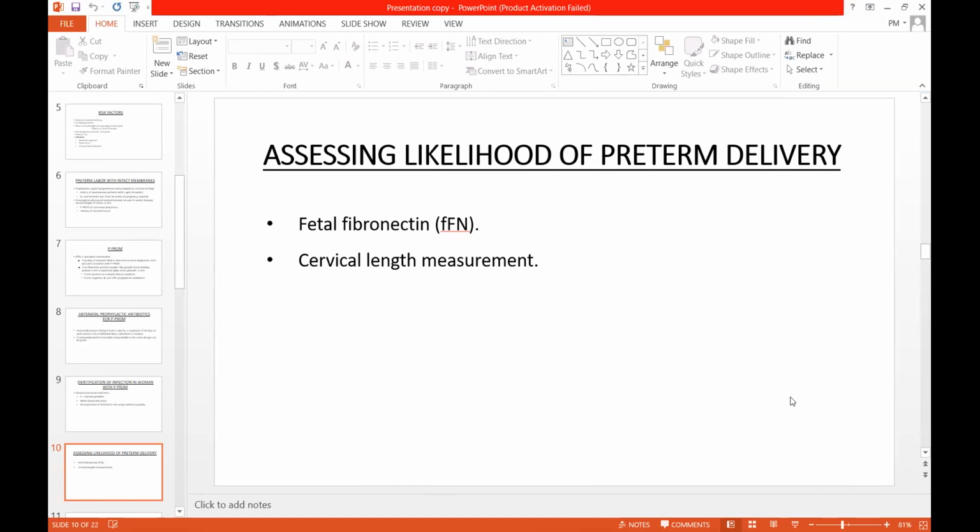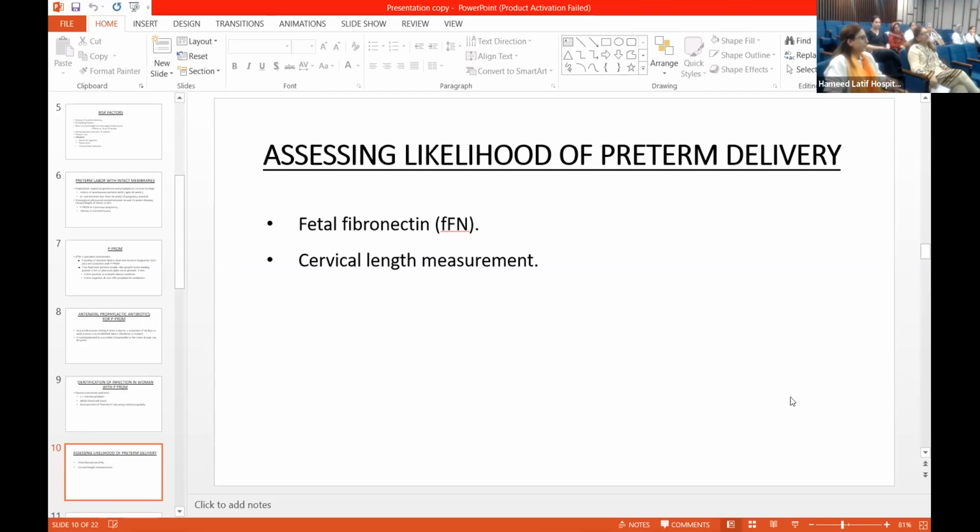So what is fetal fibronectin? Fetal fibronectin test हम करते हैं cervical vagina fluid से swab लेते हैं. So what are you testing? वो है ना glycoprotein. मैम सबसे ज्यादा तो ये होता है amniotic fluid. So basically it's a binding protein which is present between the fetal membranes and the endometrial lining.